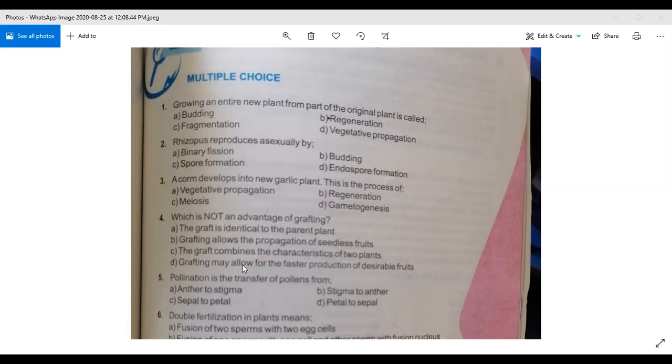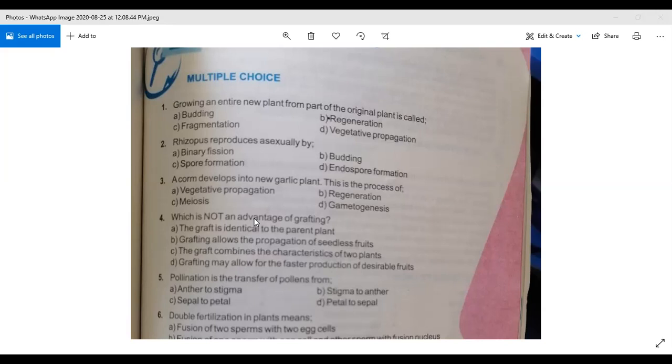Yes. And grafting may allow the faster production of desirable fruits. Okay. So what will be the correct answer? We also discussed in the chapter that vegetative propagation can be divided into two ways. First is natural vegetative propagation and second is artificial vegetative propagation. And in artificial vegetative propagation, we have discussed two important ways and they are grafting and cutting.